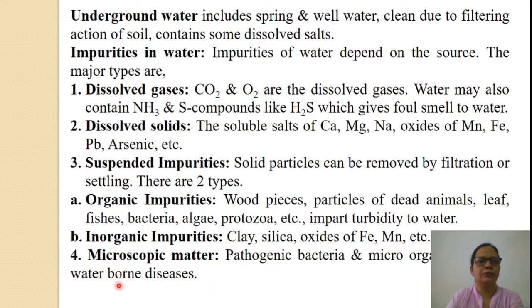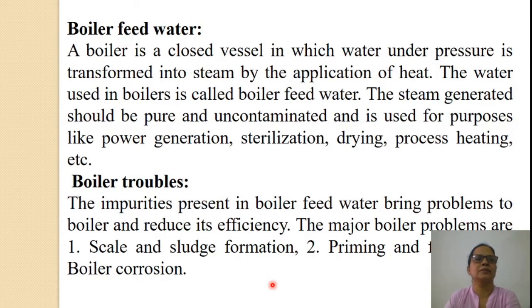The fourth type of impurity in water is microscopic matter. Pathogenic bacteria and microorganisms cause waterborne diseases. Now, what is boiler feed water? One of the questions which is asked regularly in the university exams.